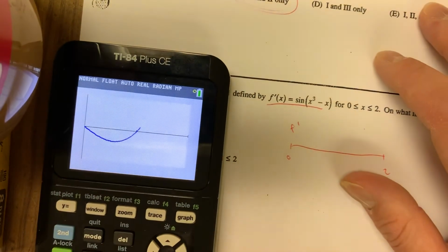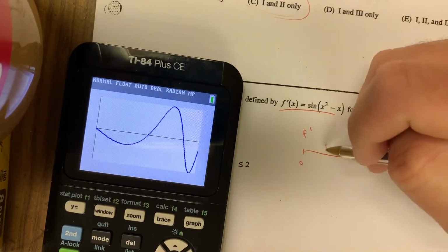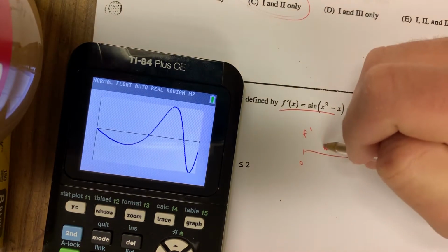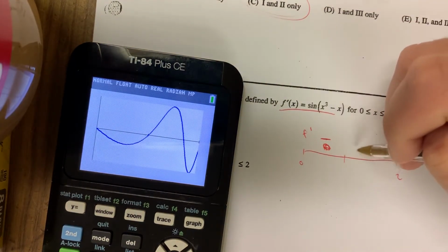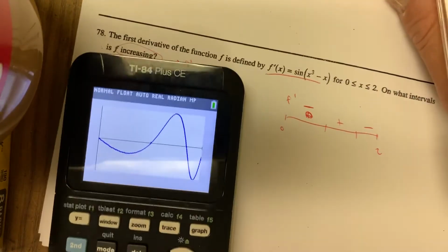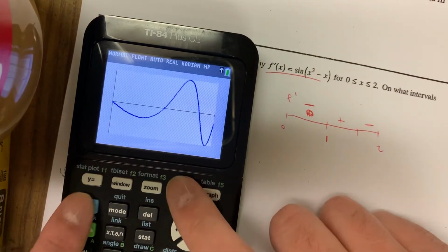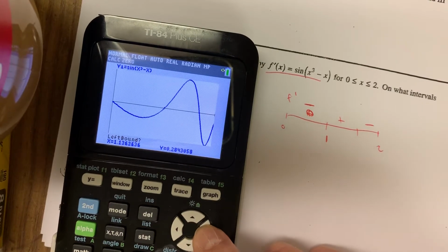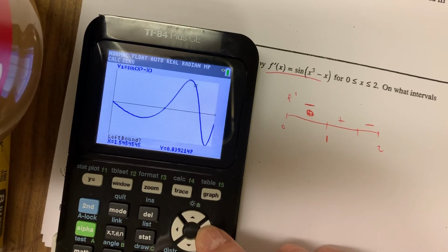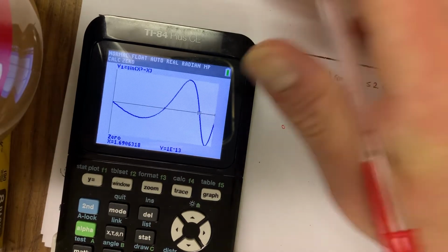Are you telling me I want to draw the line for the graph that I'm given? It's when you check above and below. And you can see this thing starts out above. It starts out below. What am I thinking here? Then it's going to be above, and then it's going to be below. Okay, so we want to know in the intervals where this thing is actually increasing. So where is f prime positive? You can see it starts right there at 1. Calculate the 0 if you're not so sure. Calculating the other 0 over here, and we got 1.691 approximately. Okay, so you can see that f prime is positive from 1 up to 1.691.